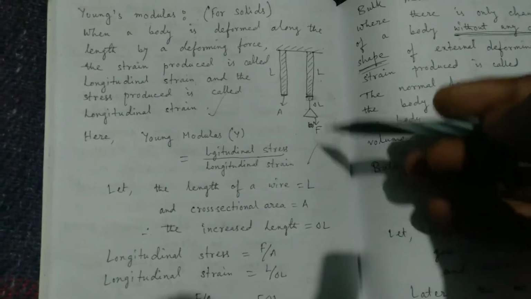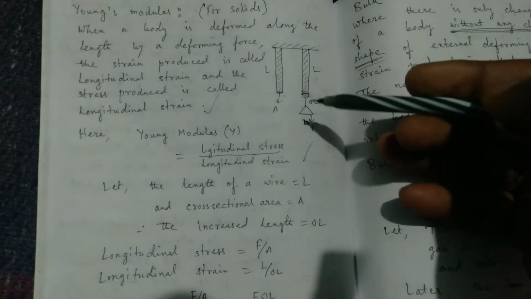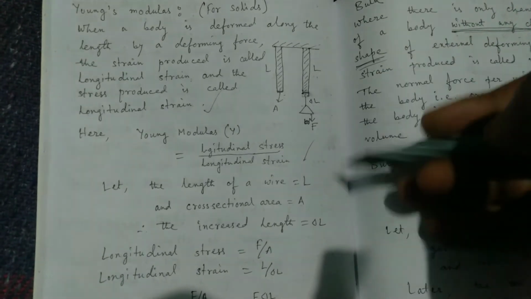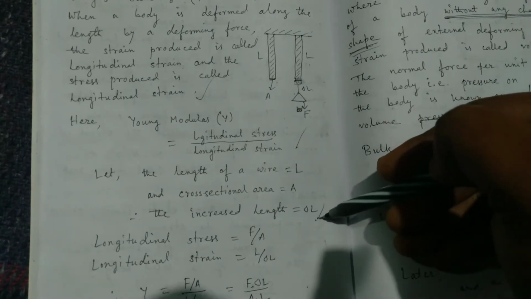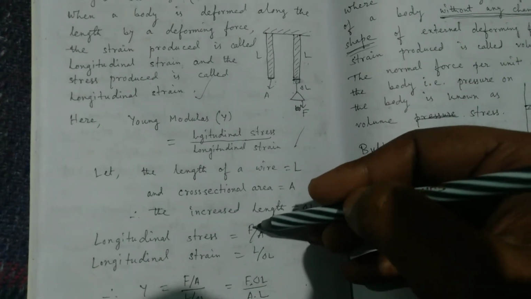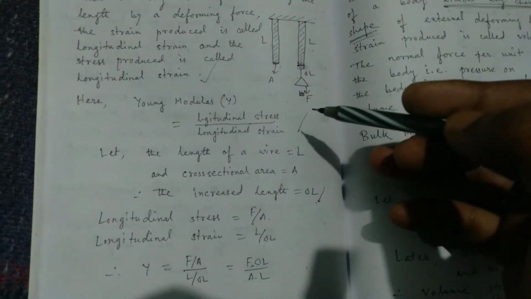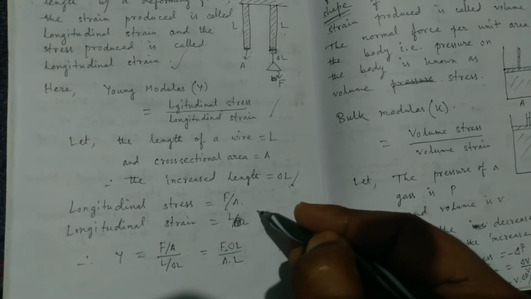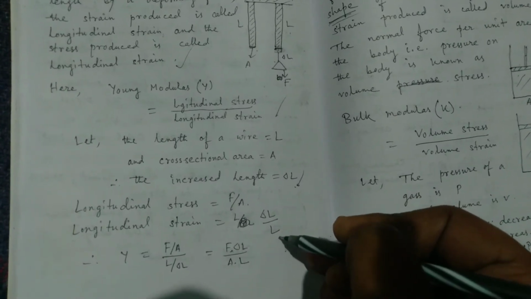If we take the length of the wire as capital L and the cross-sectional area as A, and under a stressing force the increased length is delta L, meaning a very small increase in length, then the longitudinal stress will be force per unit area, F by A, and the longitudinal strain will be delta L by L, the increased length by the original length.